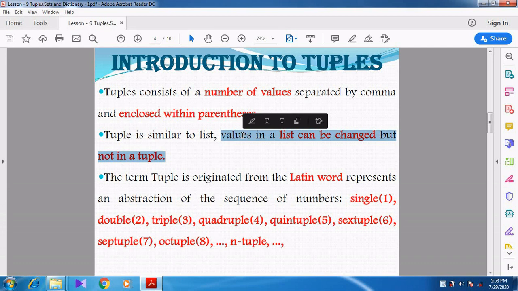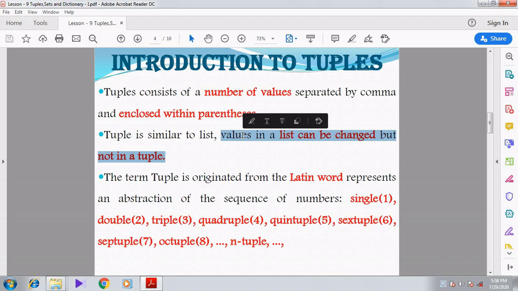Whenever we prepare a list, the values can be changed. That is called mutable. Mutable means changeable. Whereas for a tuple, the values assigned to a particular variable cannot be changed, that is immutable.